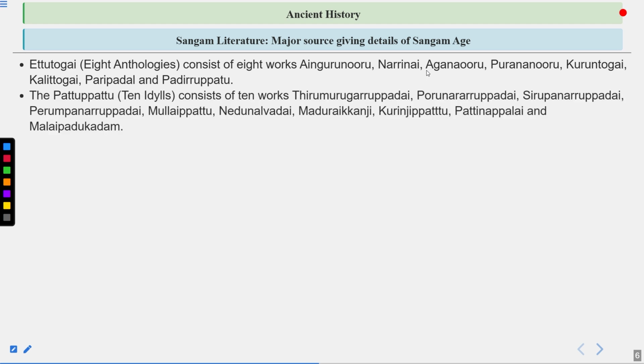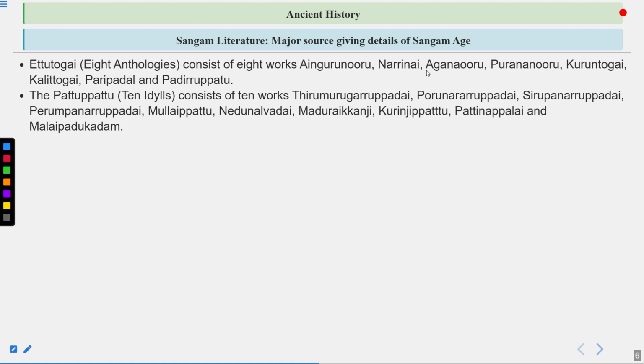The Pattuppattu, 10 idylls, consist of 10 works: Thirumurugarruppadai, Porunararruppadai, Sirupanarruppadai, Perumpanarruppadai, Mullaippattu, Nedunalvadai, Maduraikkanchi, Kurinjippattu, Pattinappalai, and Malaipadukadam. So these are some of the 10 books that come under the Pattu, and before that we talk about the Ettuthogai.